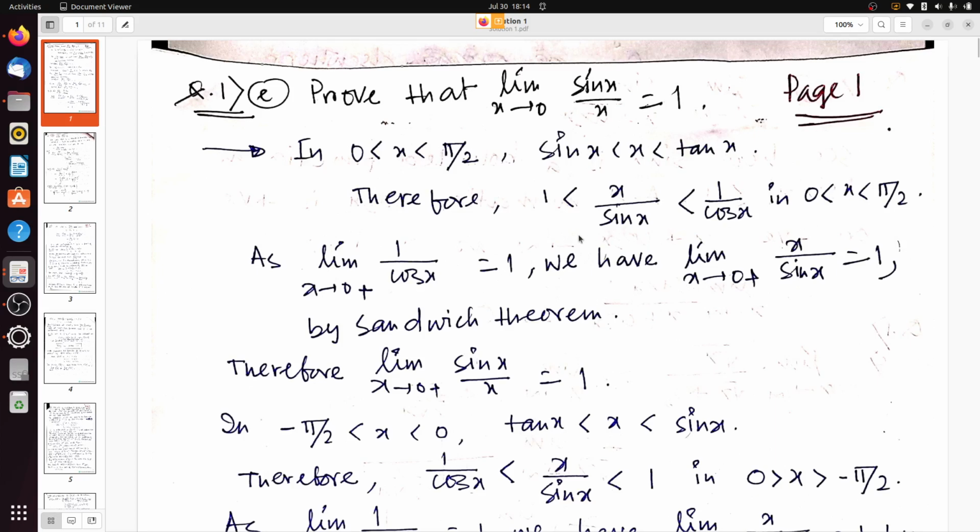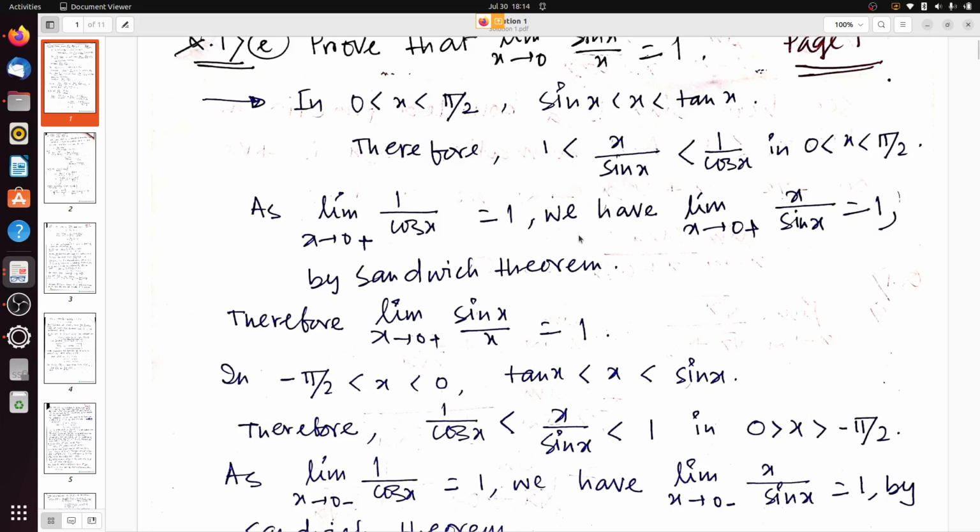Now as x tends to 0 plus, what will be the value of cos x? The value of cos x will be 1, so limit of 1 by cos x is 1 by 1, simply 1. Now the above inequality reduces to 1 less than x by sin x less than 1 by cos x, so we get 1 less than x by sin x less than 1. So we have limit x tends to 0 plus of x by sin x equal to 1.